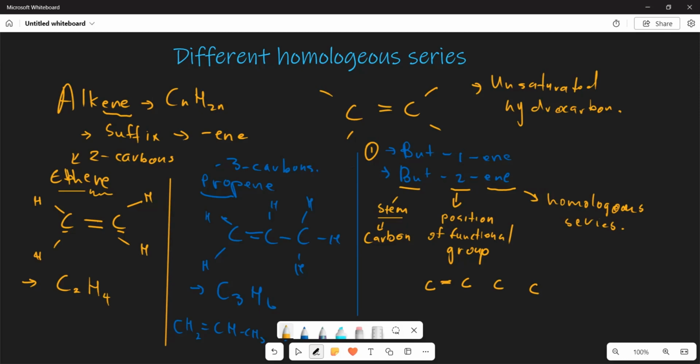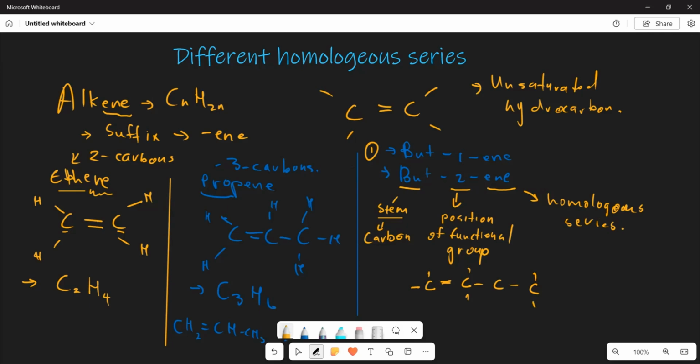Remember, whenever you are naming this, you start from the side where you find your functional group first, right? So if the double bond was this side, it was still going to be the same as but-1-ene, which means when reading this particular compound, you're going to start from here and move in this direction. So now this is going to be the C, and also the other significant C, and also the other ones.